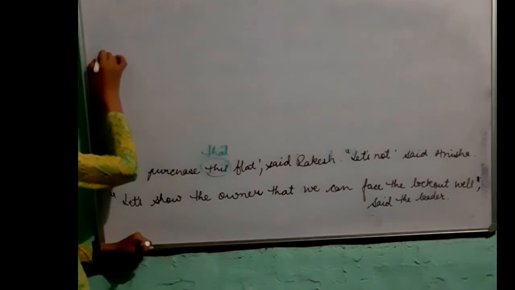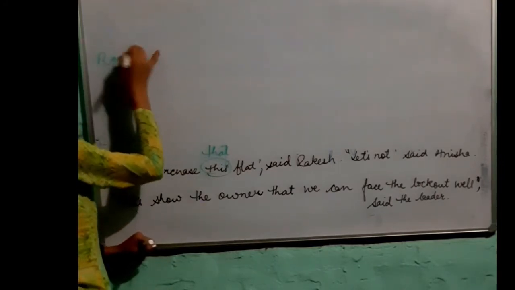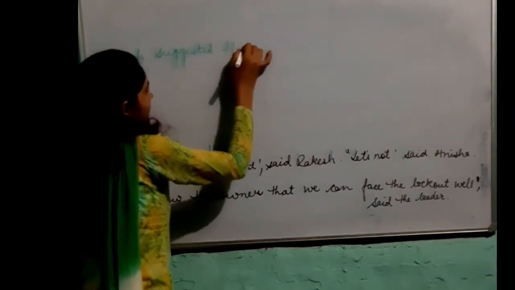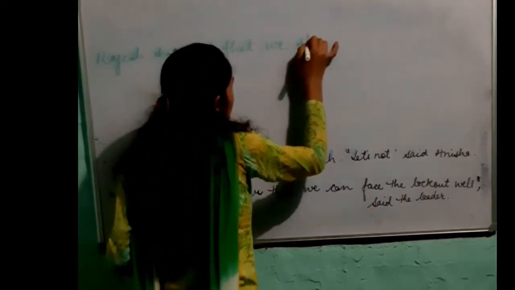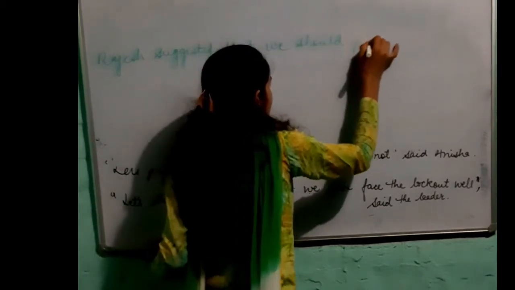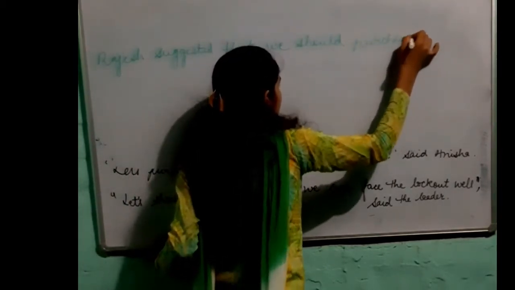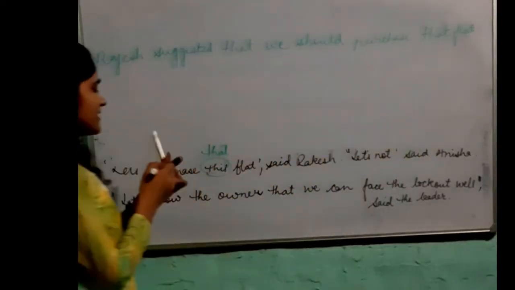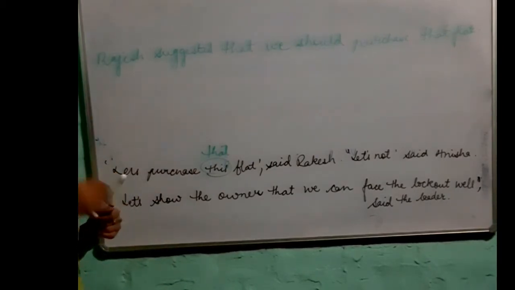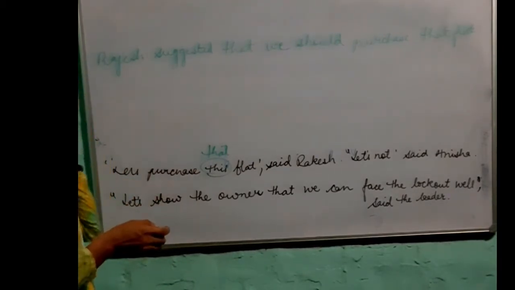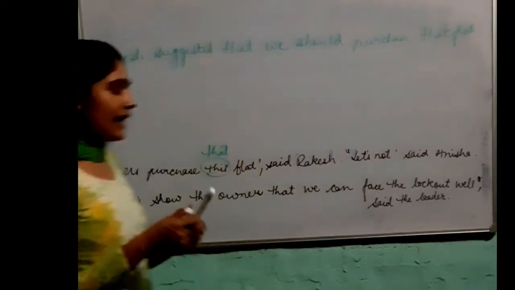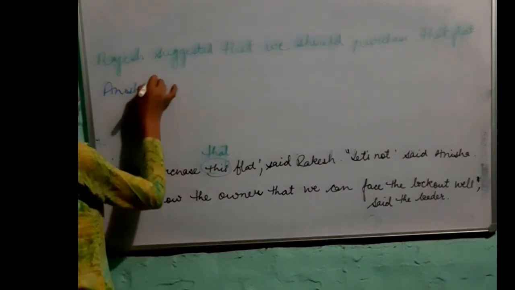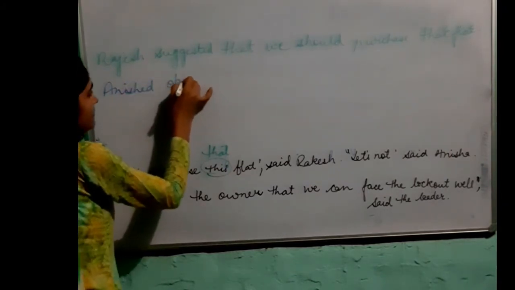This will be transformed to that. So we will get Rajesh suggested that we should purchase that flat. Or you can say Rajesh suggested purchasing that flat. And what was the reply he got? He got the reply, let's not. So what we will say? Anisha objected it.